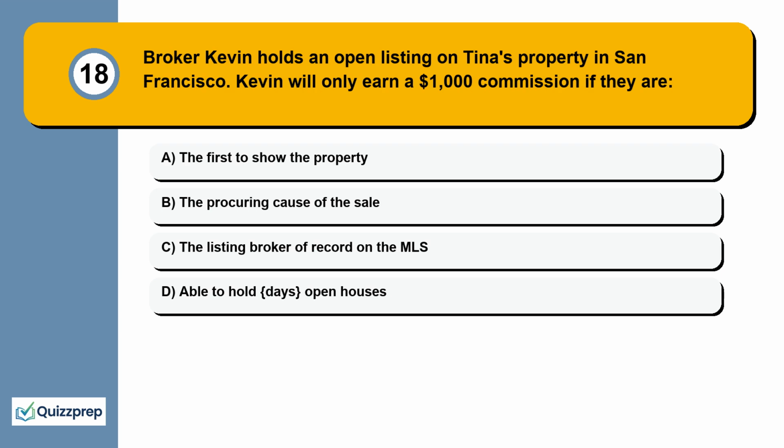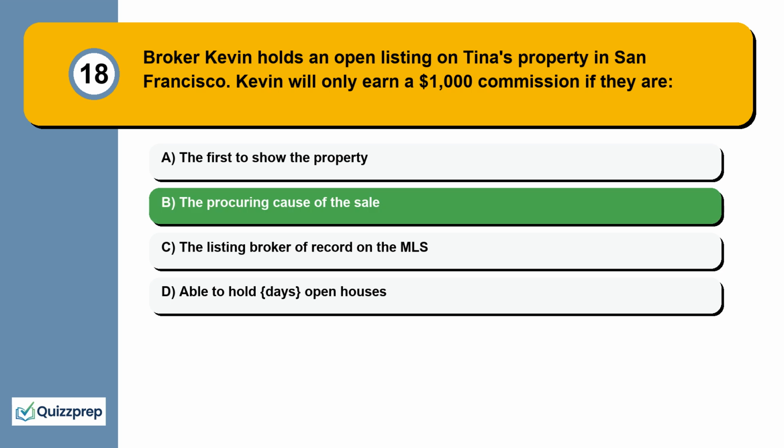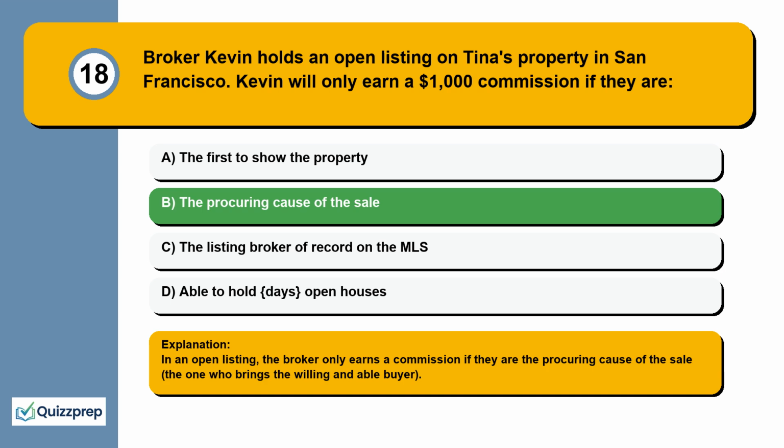Question 18. Broker Kevin holds an open listing on Tina's property in San Francisco. Kevin will only earn a $1,000 commission if they are the first to show the property, the procuring cause of the sale, the listing broker of record on the MLS, able to hold open houses. In an open listing, the broker only earns a commission if they are the procuring cause of the sale, the one who brings the willing and able buyer.